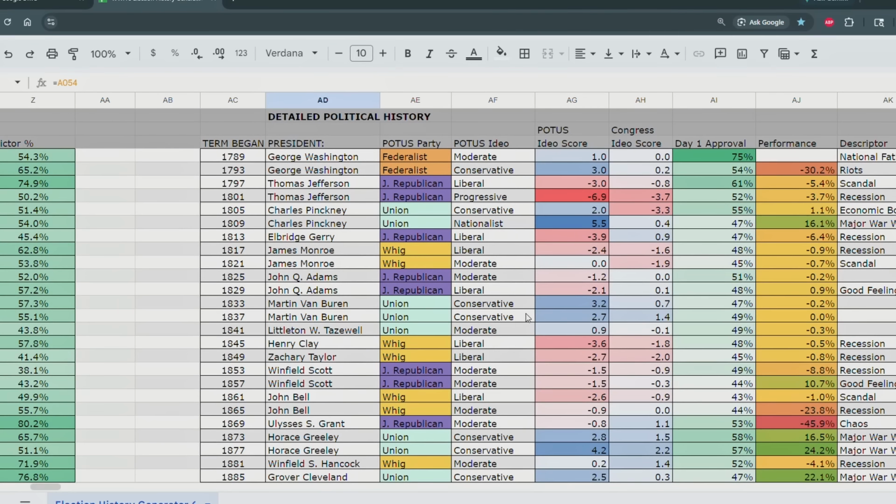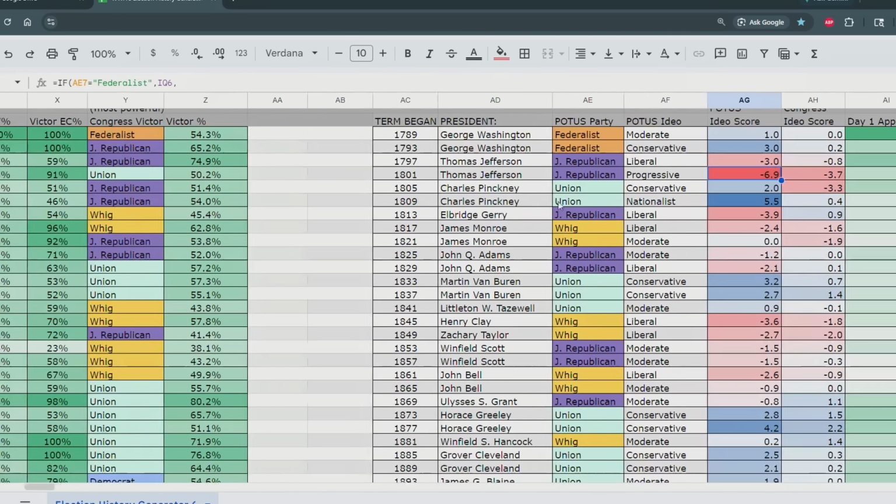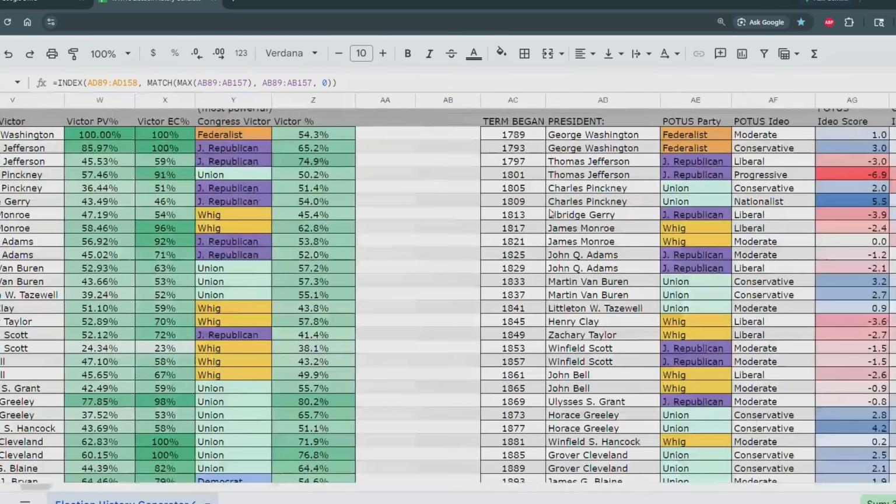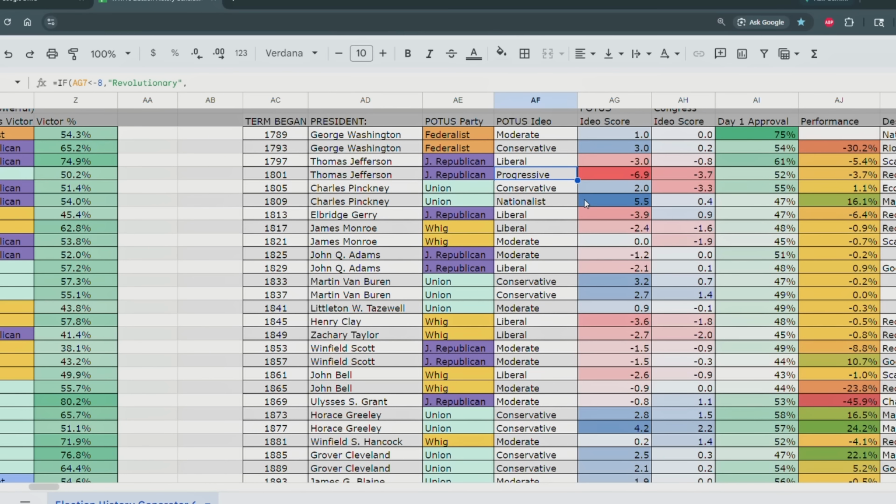Let's see, who was the most radical president? Well, just off this graph, it might be Thomas Jefferson, and then we can go over here and see the most radical one was in fact Thomas Jefferson, who was very progressive for his era, maybe a bit more progressive than he was in real life, so we can imagine in this timeline he wants to really weaken the power of the federal government.